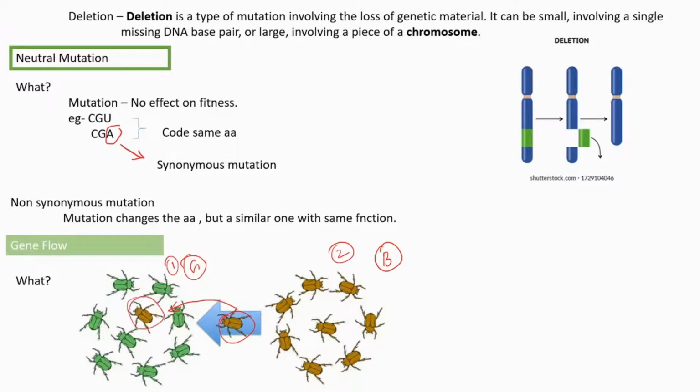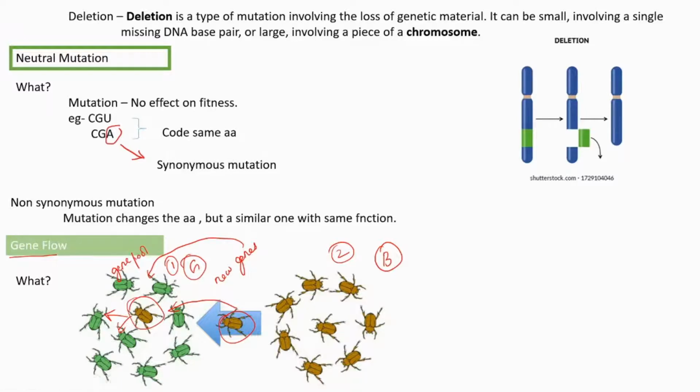It entered this population and started to mate with the members of the local population, and this will add new genes to its gene pool. This process is called gene flow.